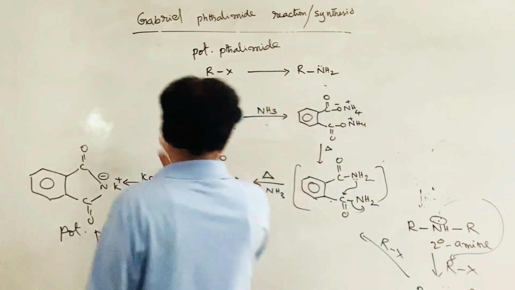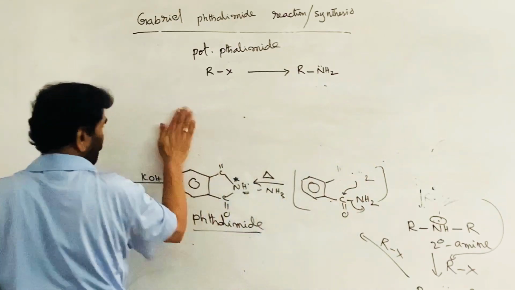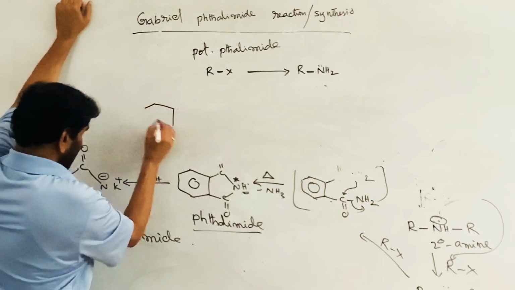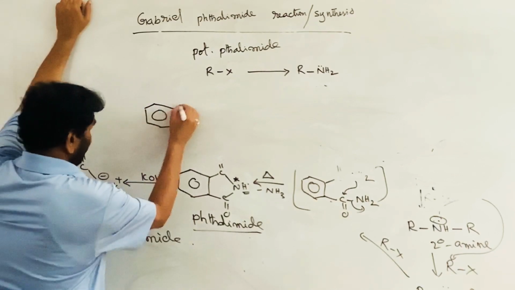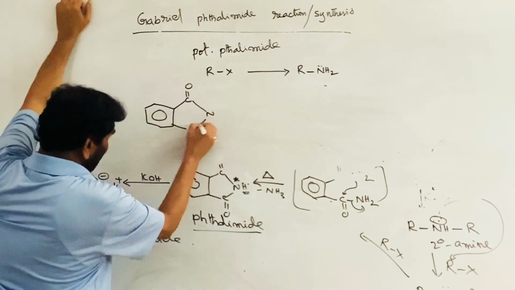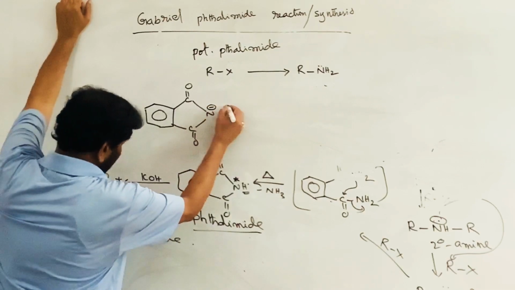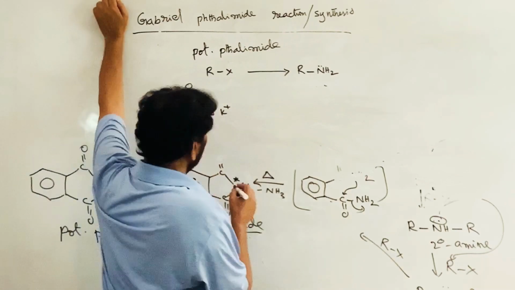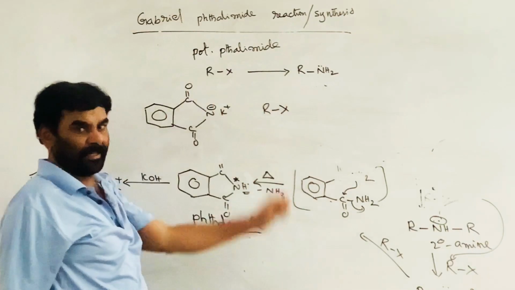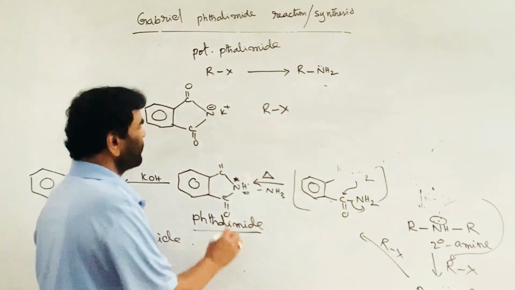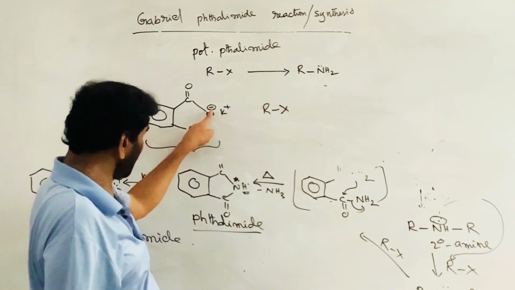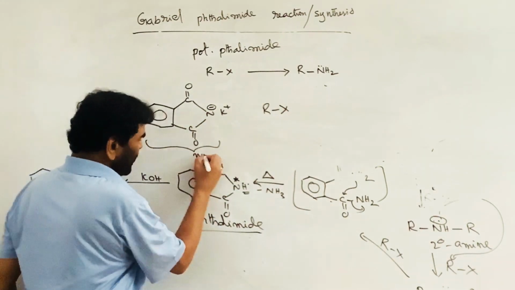Let us see how it is taking place. Now, alkyl halides; potassium phthalimide is the reagent. Gabriel proposed this route or this reagent. Therefore, this is called the Gabriel phthalimide method. This is the alkyl halide on which we are conducting the SN2 reaction. So this is the nucleophile. This phthalimide part is the nucleophile.